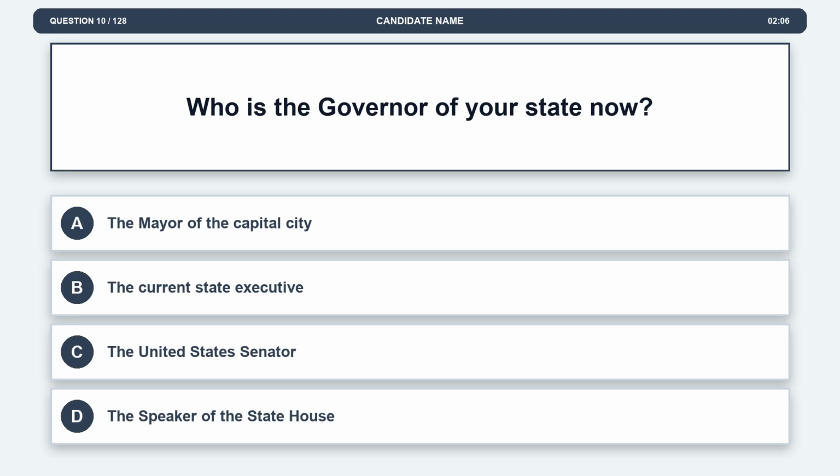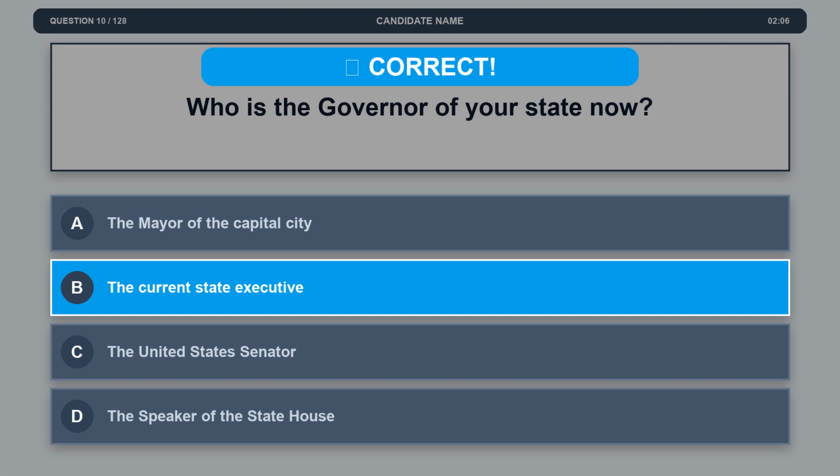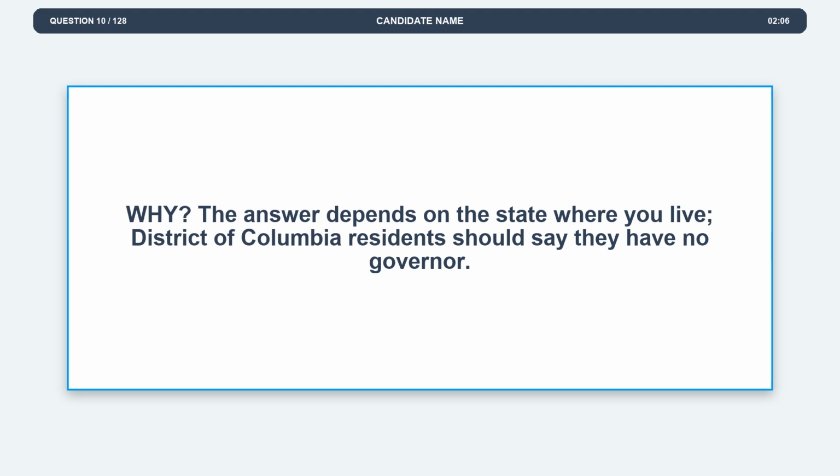Question 10. Who is the governor of your state now? Option A, the mayor of the capital city. Option B, the current state executive. Option C, the United States senator. Option D, the speaker of the state house. The correct answer is option B, the current state executive. Explanation. The answer depends on the state where you live. District of Columbia residents should say they have no governor.